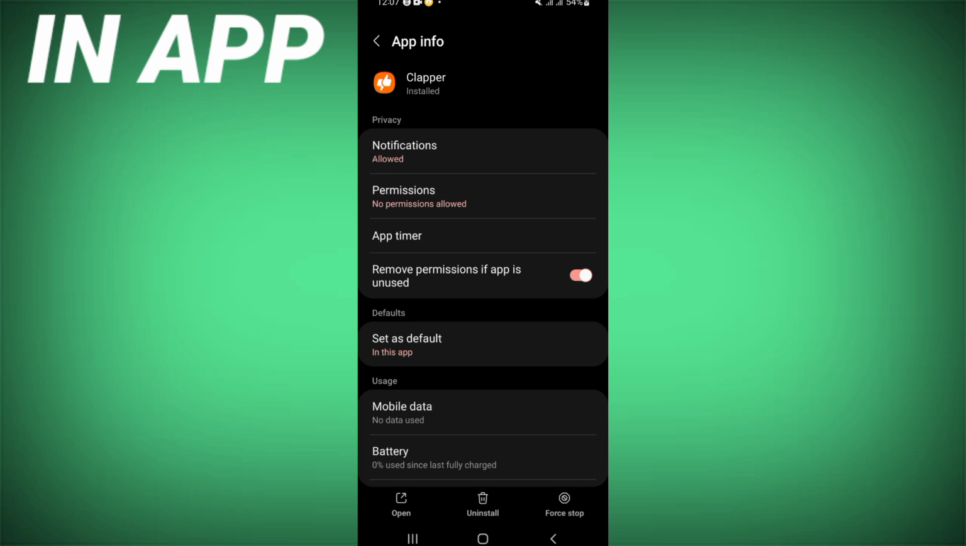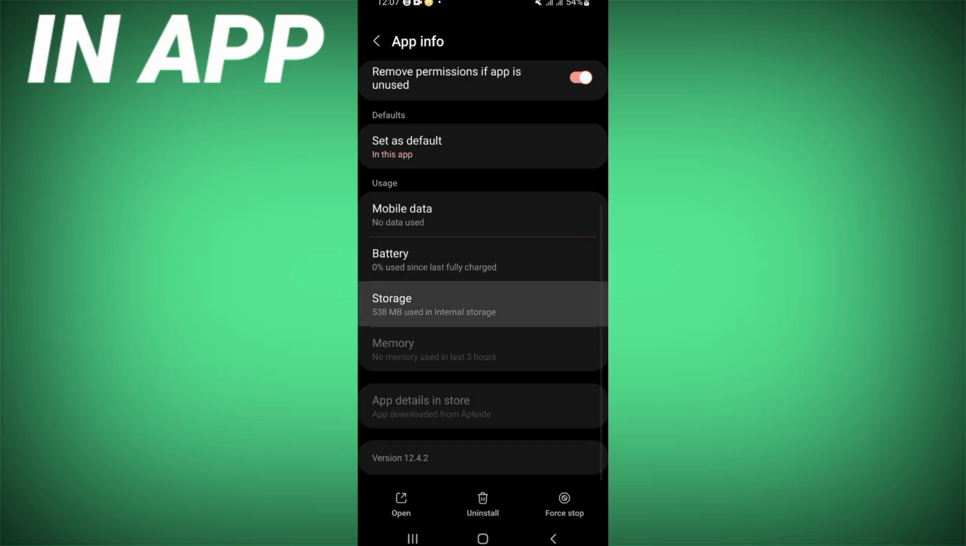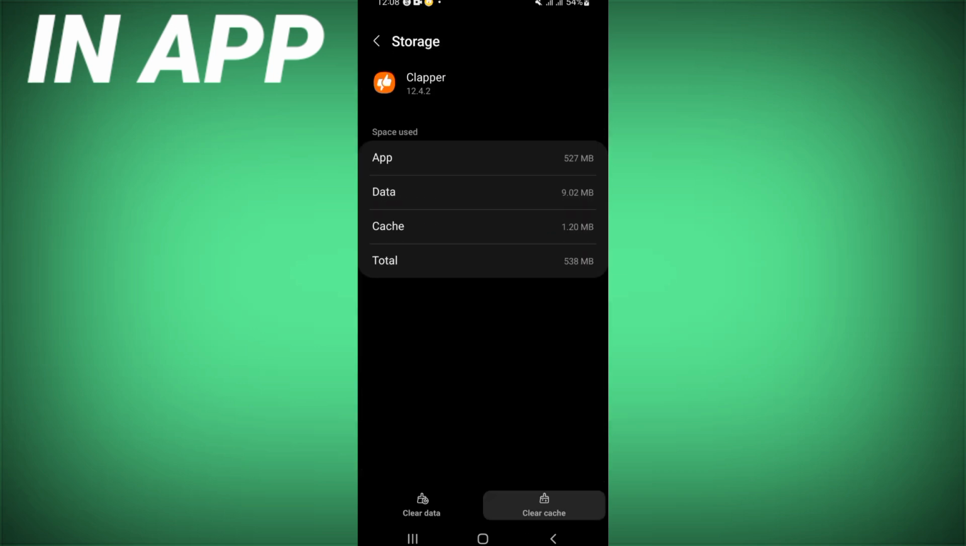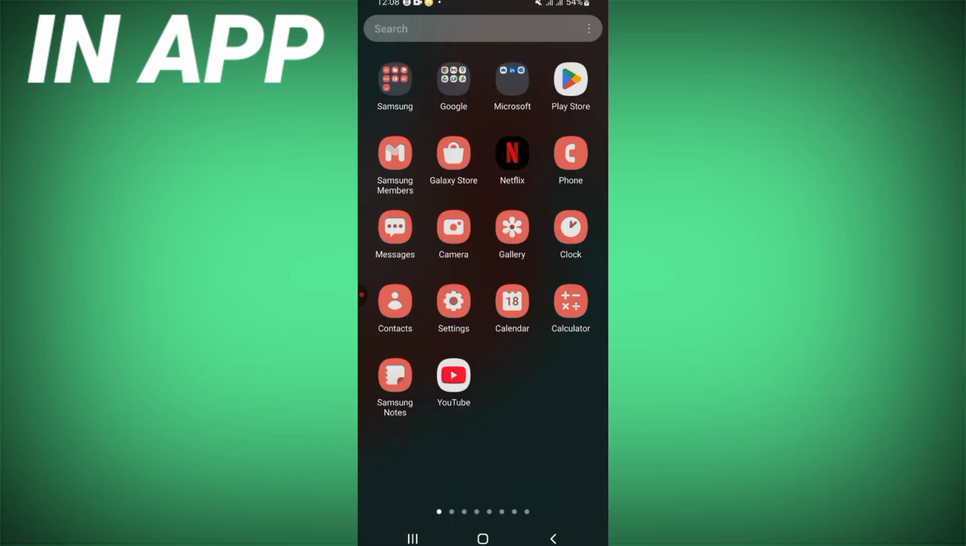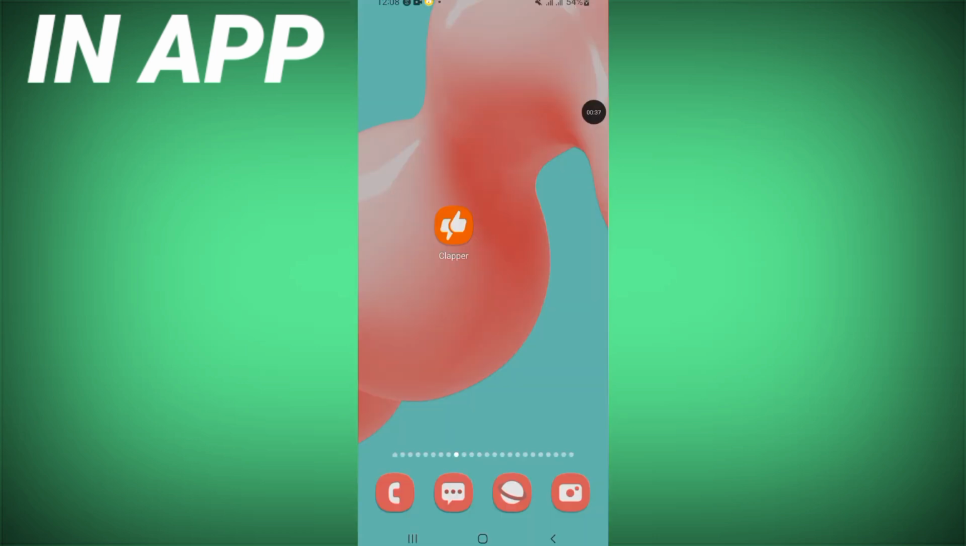You will find this list of options. Scroll it down, click storage here. Click clear cache now and back, click at force stop and click OK. Go directly to Play Store or App Store and you have to update your Clapper and you should restart your